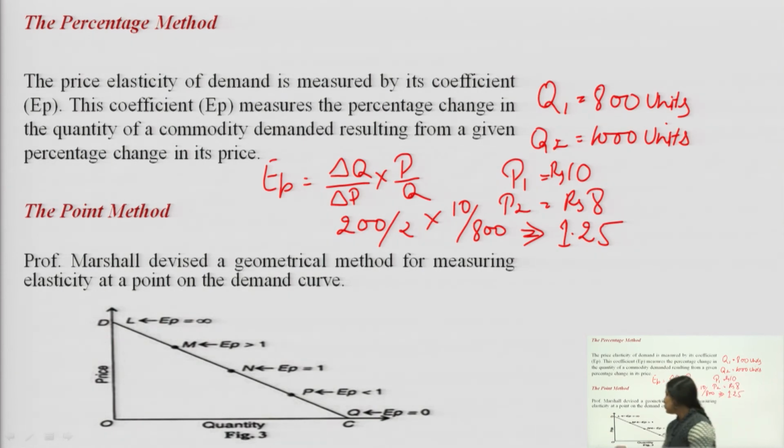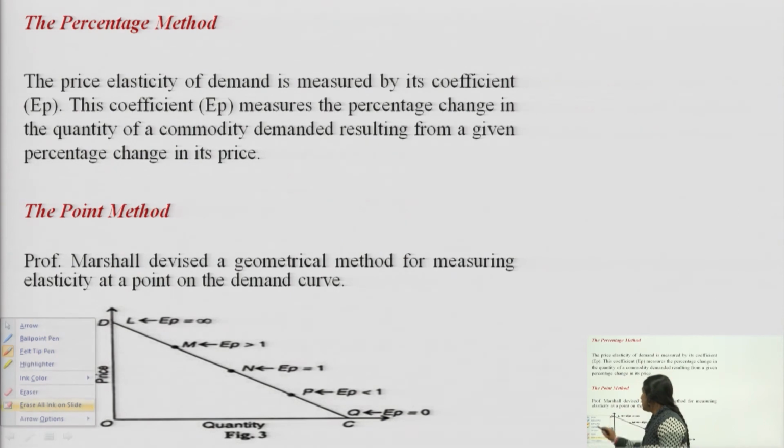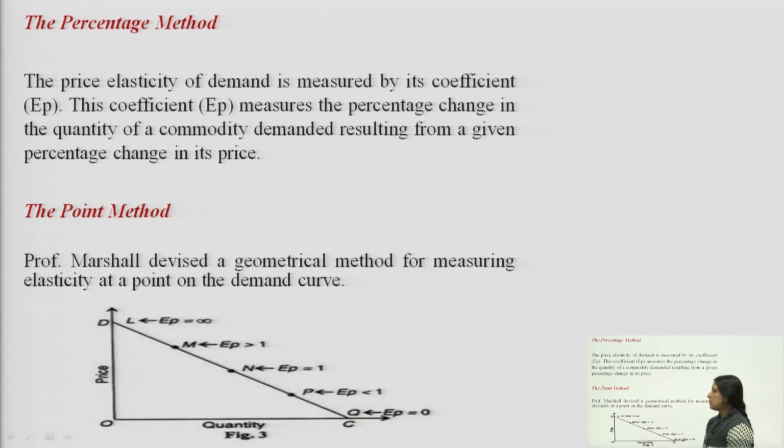Now, next come to the second method, that is your point method. Point method is given by Professor Marshall. He devised a geometrical method for measuring elasticity at a point on the demand curve. This method is helpful for calculating the elasticity at different point on the demand curve, as we can see on this graph also.